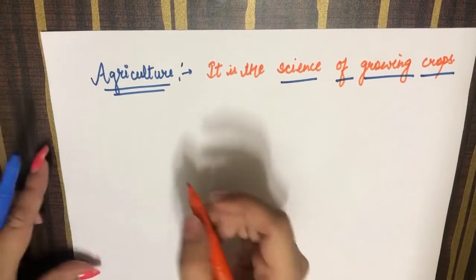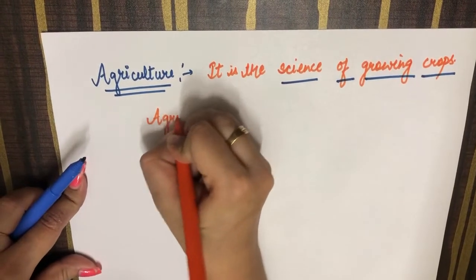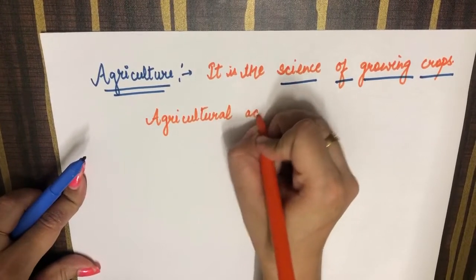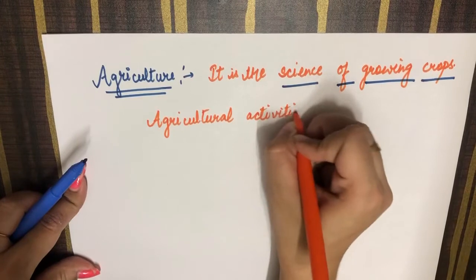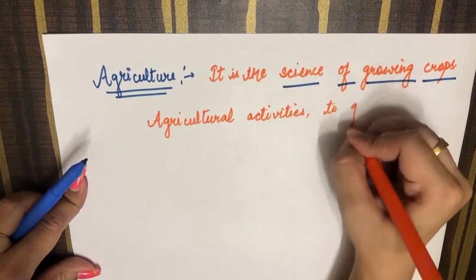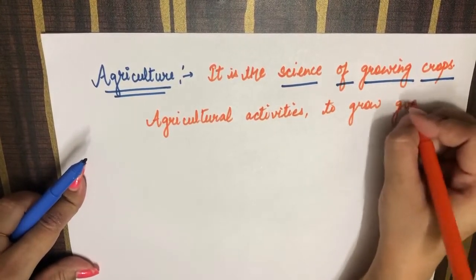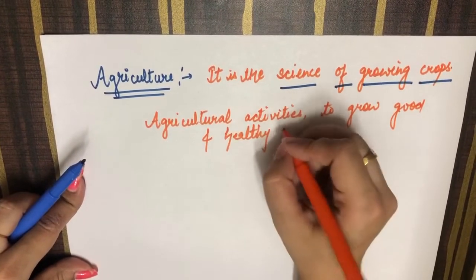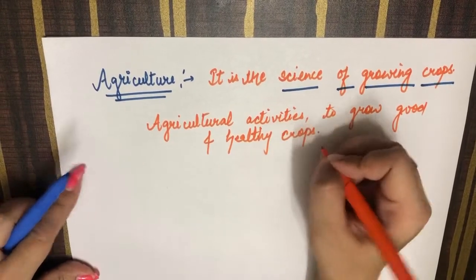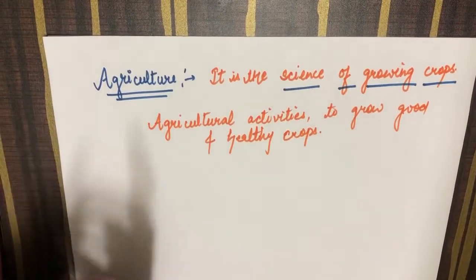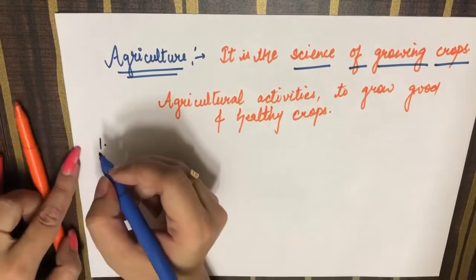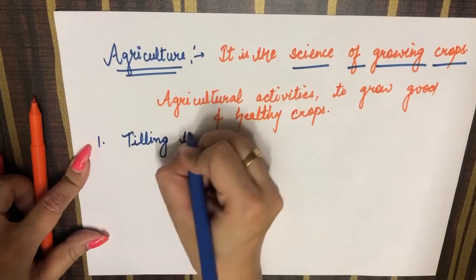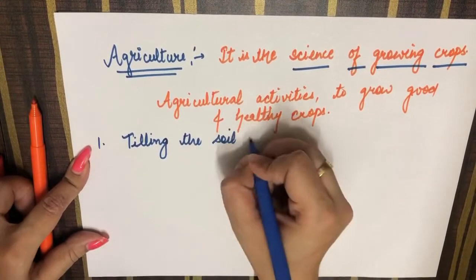Now we will study the agricultural activities to grow good and healthy crops. So let's understand this. Now here are the various steps. In the first step, we will be tilling the soil, or you can say plowing the soil.